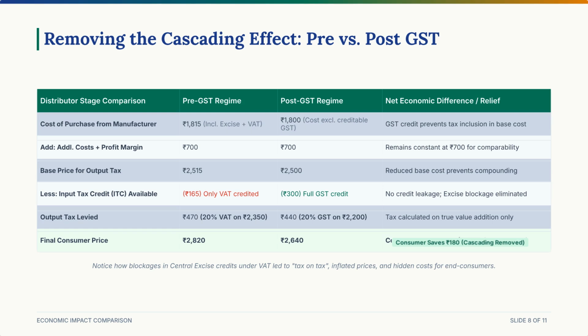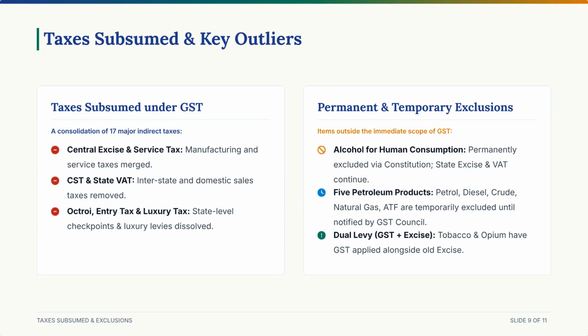By seamlessly clearing the credit chain and eliminating multiple layers of taxes, the consumer saves a whopping 180 rupees on the exact same product. When GST rolled out, it absorbed a long list of old taxes. Central taxes like excise duty, countervailing duty, CVD, service tax, and central sales tax, CST, were all packed up and placed inside GST. State taxes like local VAT, entertainment tax, octroi, entry tax, and luxury taxes were similarly subsumed.